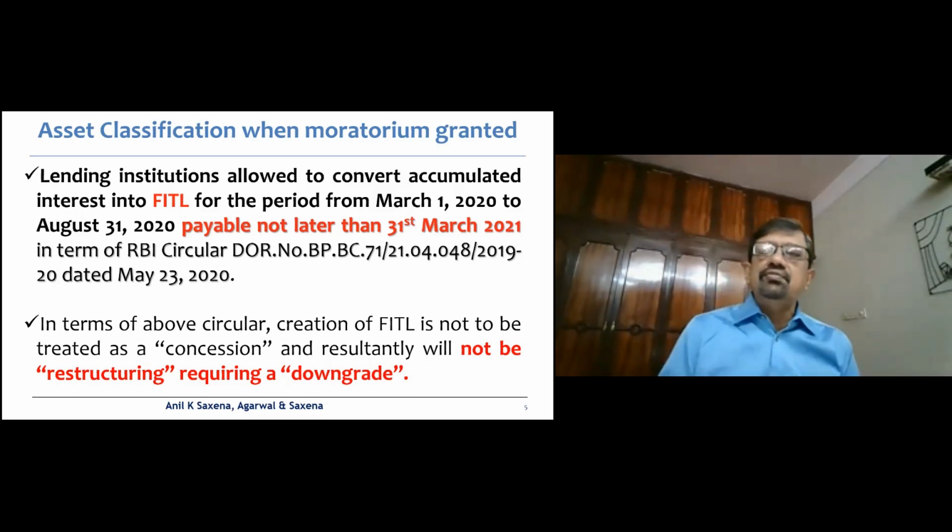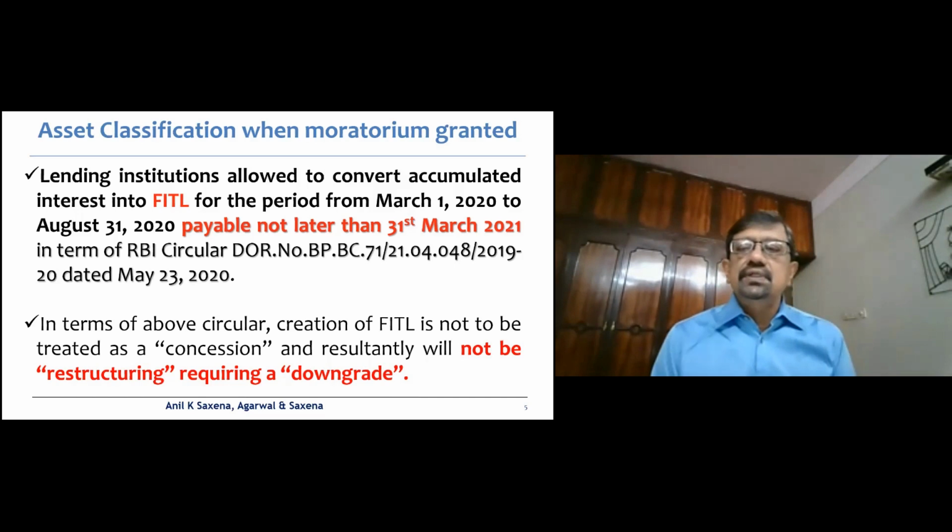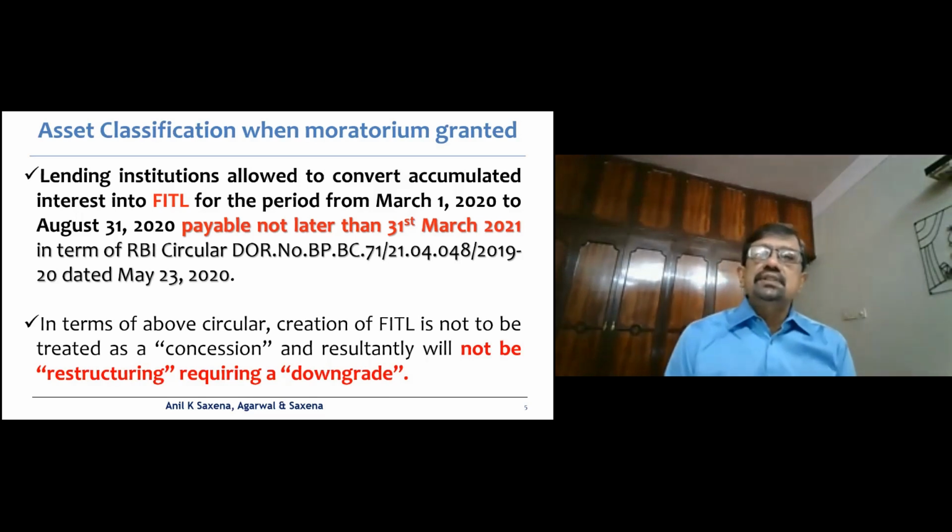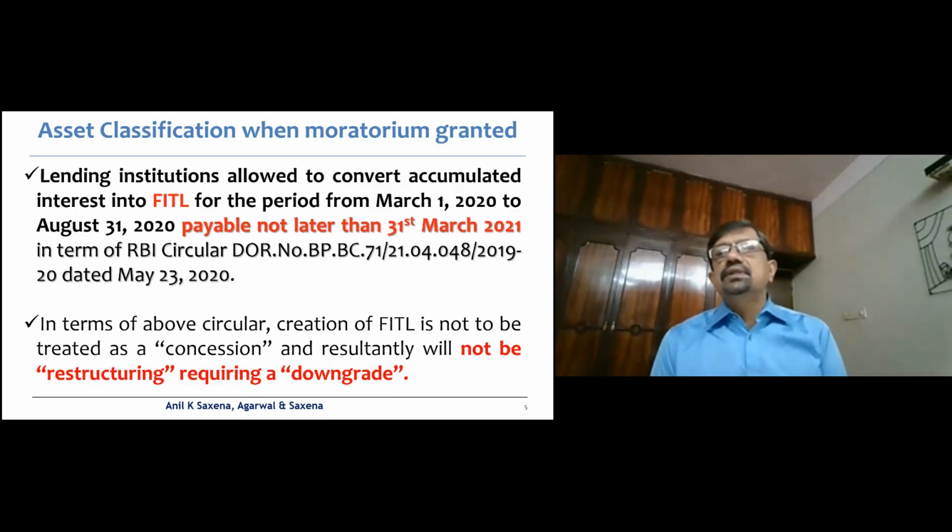And once you restructure, as per the Master Circular, one needs the account to be downgraded. Now, this 23rd May 2020 circular clarifies that the FITL which is so created for the moratorium period would not be treated as a concession and resultantly will not be considered as restructuring requiring a downgrade.